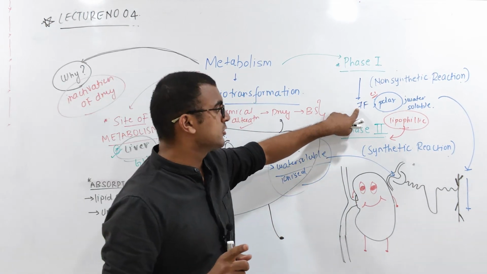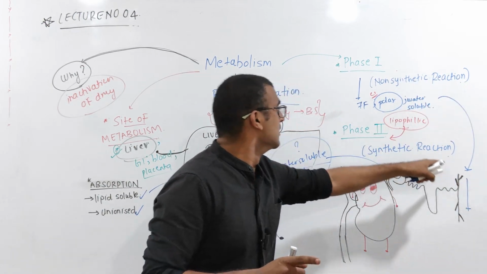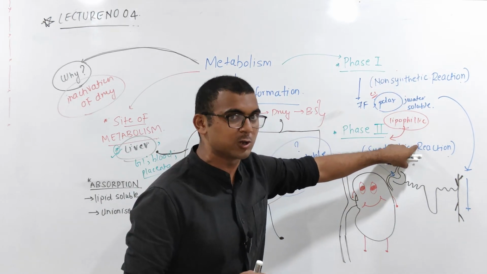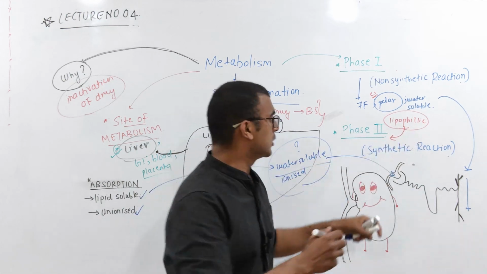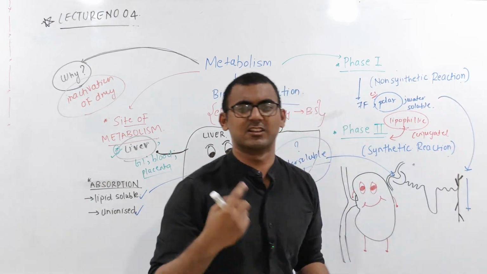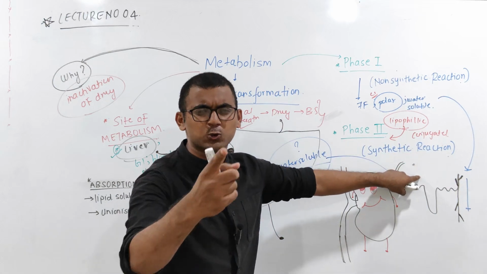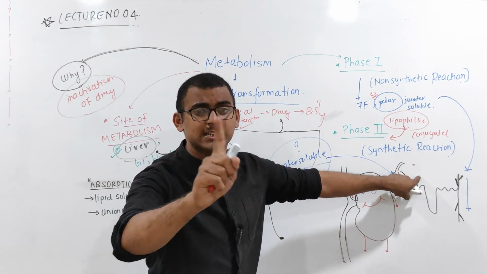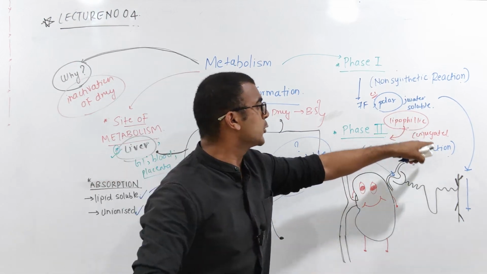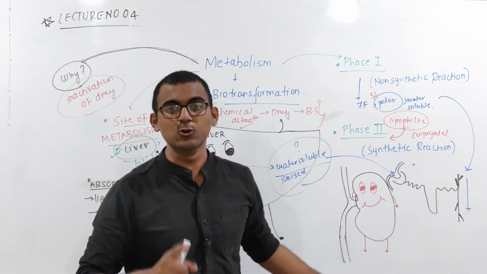So what are we doing? First, we have a polar compound, which is water soluble, so it gets excreted. But now we have a lipophilic drug, which will conjugate with other compounds like sulfuric acid and gluconic acid, and then it will become water soluble. I think I said non-polar, just correct it. It is not non-polar, they are converting into polar, a slip of the tongue. So these are converted into water soluble or polar compounds, and then excreted out through urine.